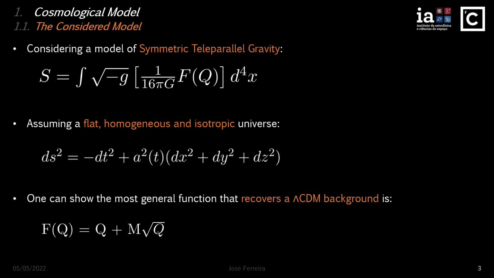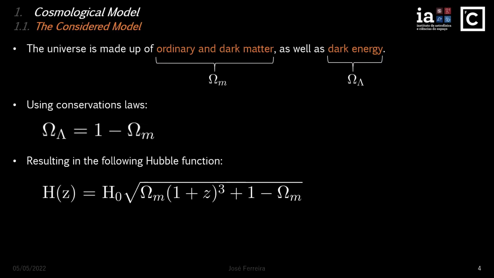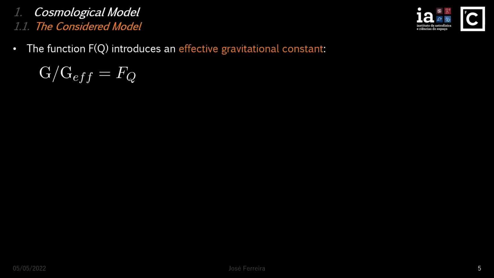We can see that this model is quite simple, as it only has one additional free parameter, m, which falls back to GR if set to 0. It has also been shown to give promising results in previous analyses, such as the relief in the sigma 8 tension. As such, this is the model that we have considered throughout this work. Additionally, we consider a universe which is composed of ordinary and dark matter, as well as dark energy and radiation, which is fine considering that we're studying standard sirens, and using conservation laws we can express dark energy as a function of ordinary and dark matter, which results in the following Hubble function, which is the same as for ΛCDM as intended. Now if the background is the same, what changes?